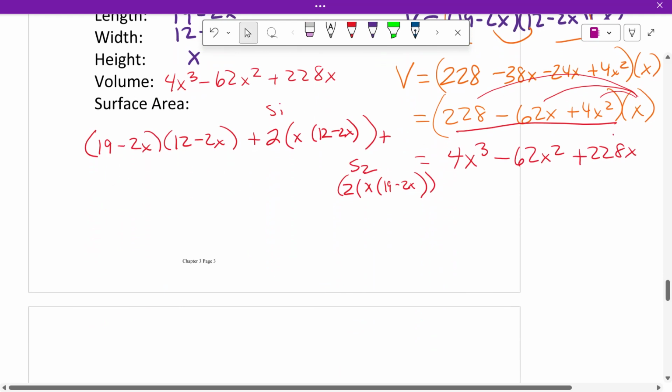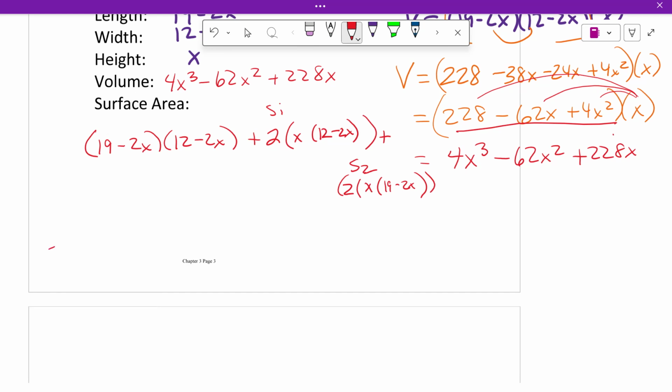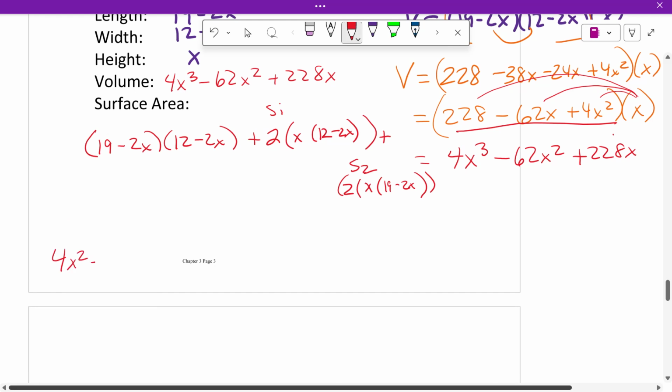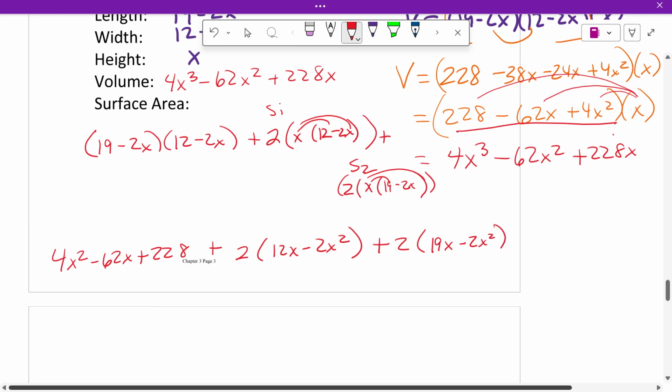So we just have to do the math. And there's a lot of math here. But I can copy down this one: 4x squared minus 62x plus 228. Plus, if we distribute the x through, it's 2 times 12x minus 2x squared, plus, distribute the x through there, 19x minus 2x squared.